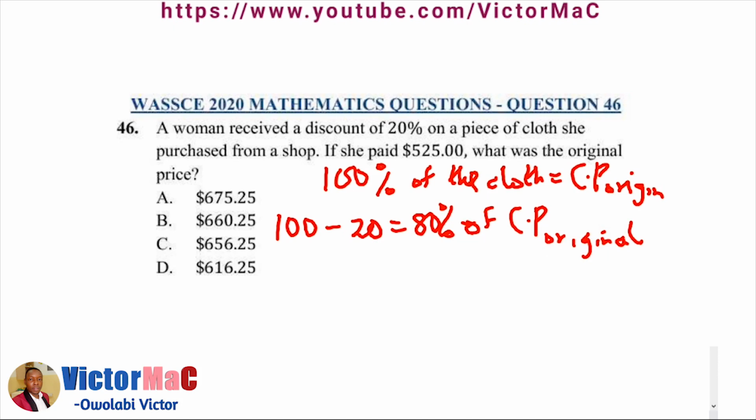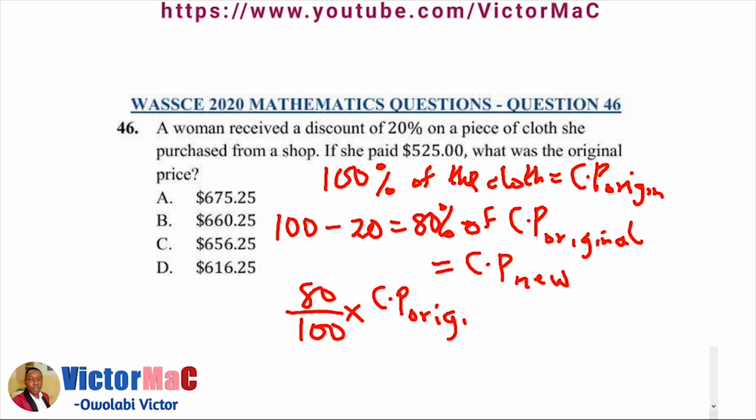That is the new cost price at which she's selling it. Alright? So 80 over 100 times the original cost price is equal to the new cost price, which is 525.